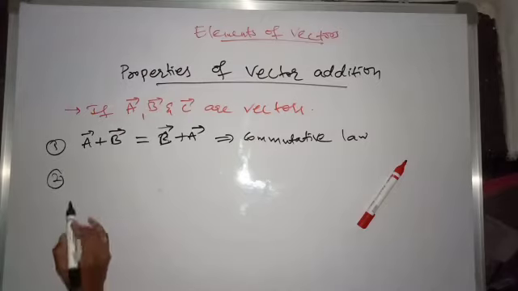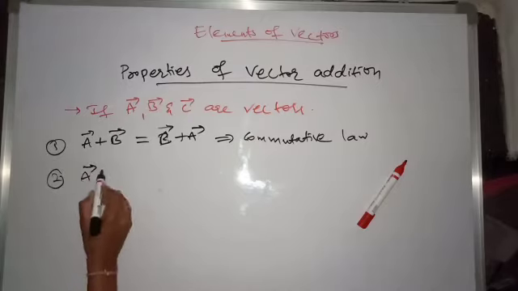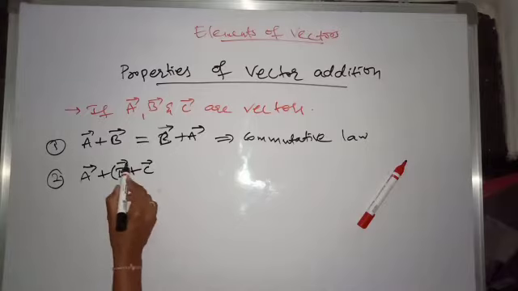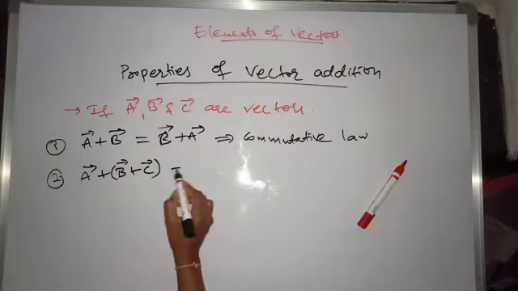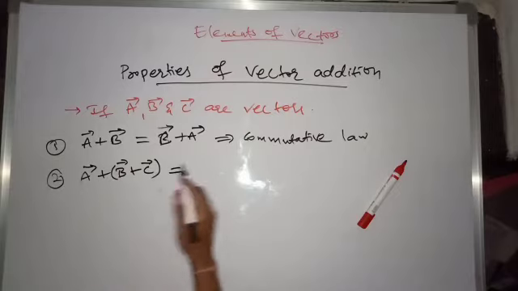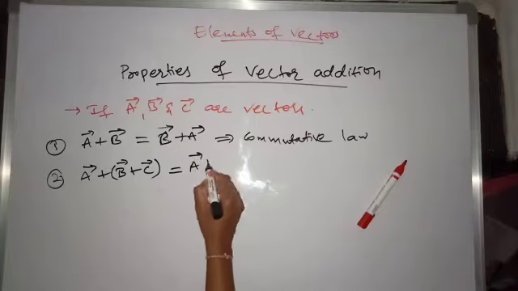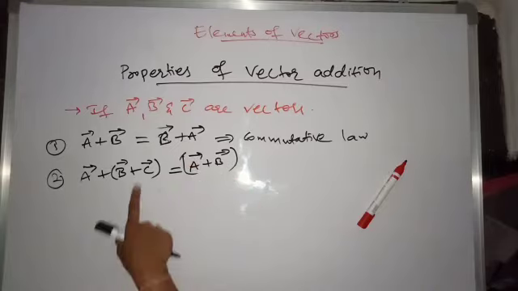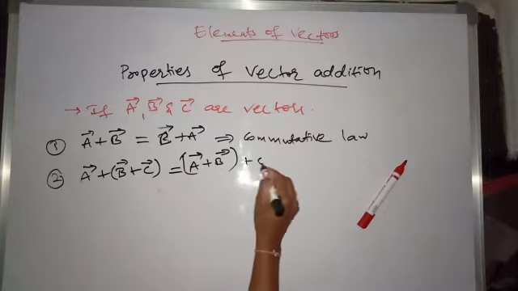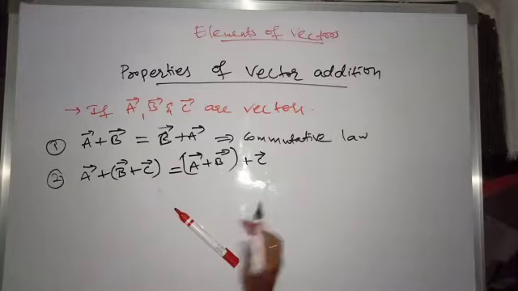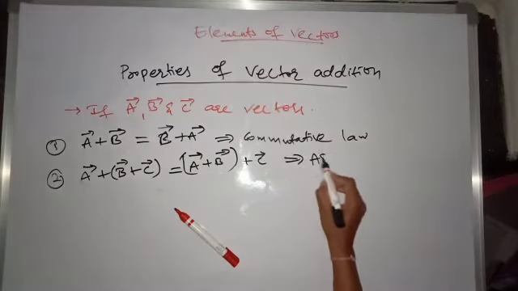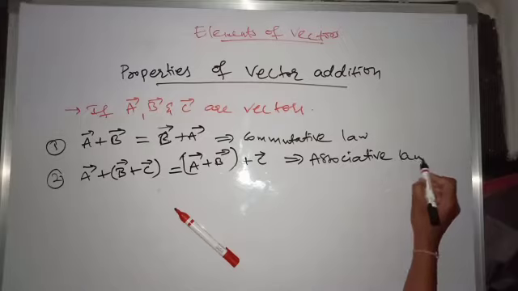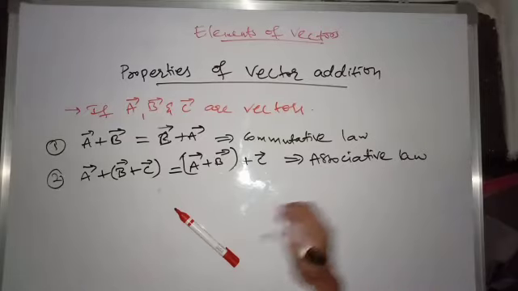And the second one is A bar plus (B bar plus C bar), which is equal to (A bar plus B bar) plus C bar. This is the associative law. Vector addition also obeys the associative law.